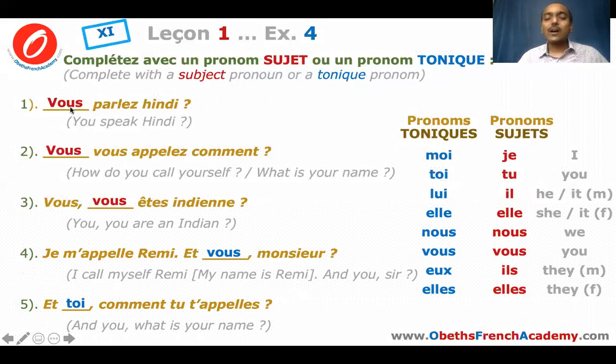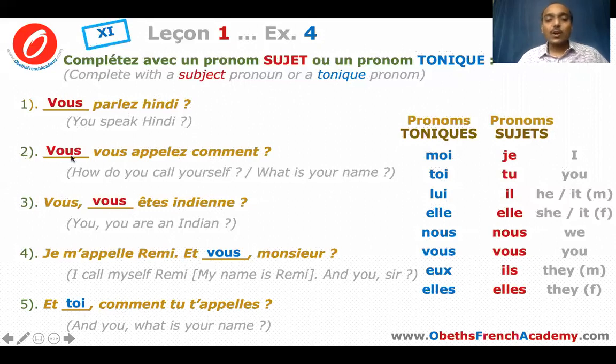So this is how you need to identify when to use a subject pronoun and when to use a tonic pronoun. In this exercise, the tonic pronoun is always used after this word and. And you, sir, and you, how do you call yourself? And the subject pronouns are always placed near the verb.